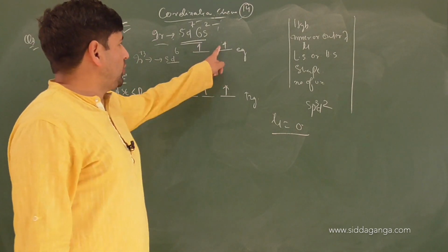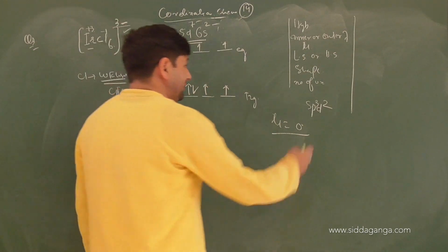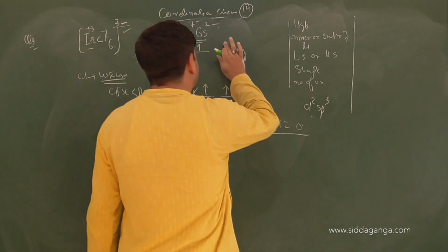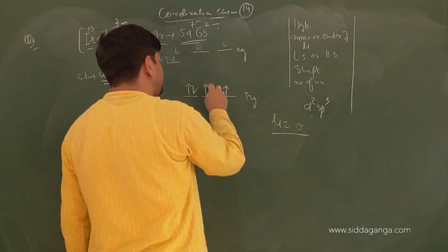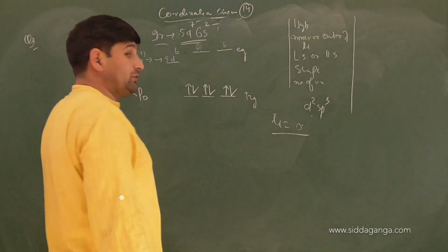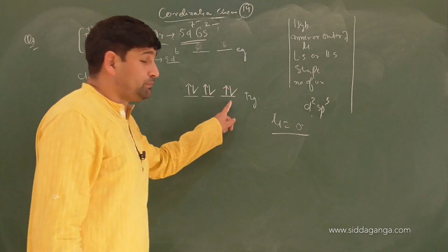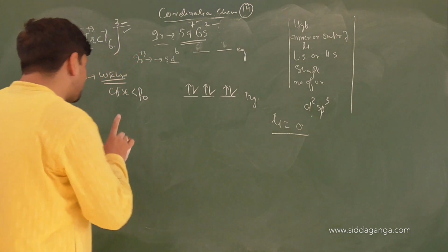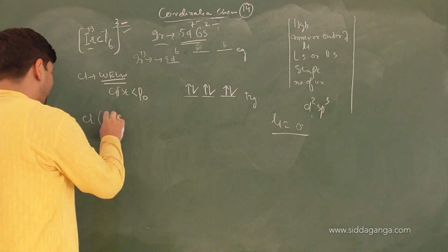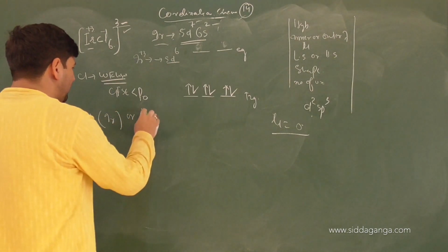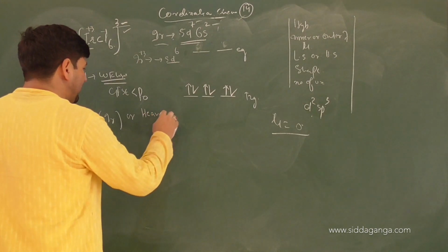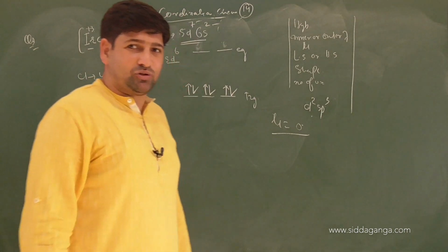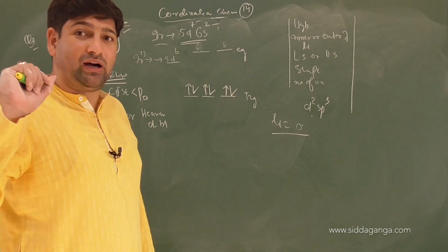Indicating that there is no unpaired electron in the complex and even the hybridization will change. Then it becomes d2sp3. That logically means these 2 electrons from the Eg set are not going there; rather they are going to the T2g set. What has chlorine done? It has forced pairing to occur. Chlorine, which is a weak ligand, is acting as a strong ligand. So chlorine, when interacting with iridium or heavier d block elements, any weak ligand will act as a strong ligand. So what has happened here? The logic is already clear.